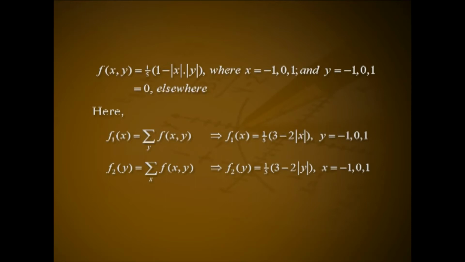f2 of y equals summation over x f of xy. This implies f2 of y equals 1 by 5 into 3 minus 2 into modulus of y, for y equal to minus 1, 0, 1. Expectation of X equals summation over x, x into 1 by 5 into 3 minus 2 into modulus of x, that is equal to minus 1 into 3 minus 2 plus 0 into 3 plus 1 into 3 minus 2, that is equal to 0.